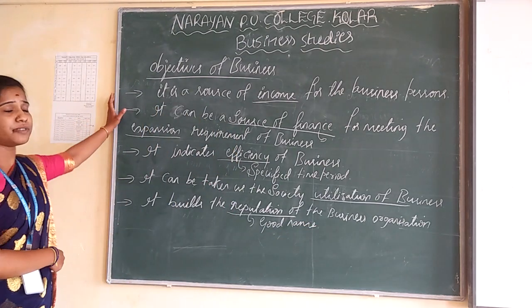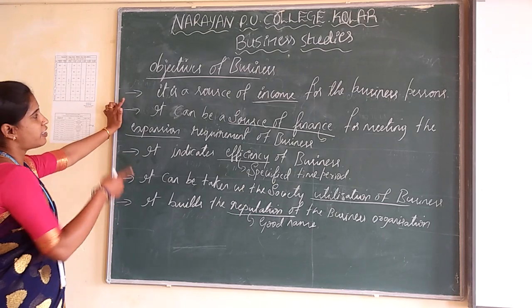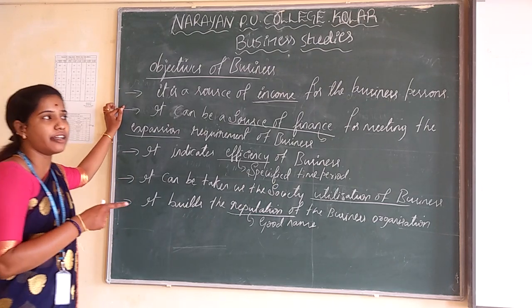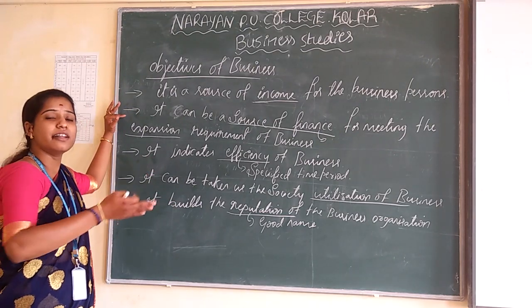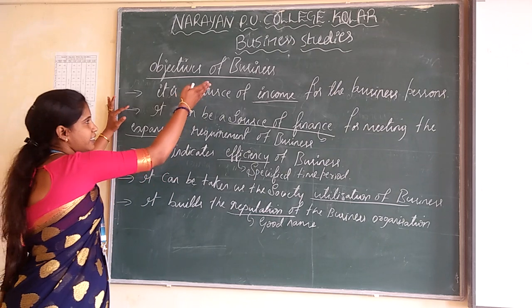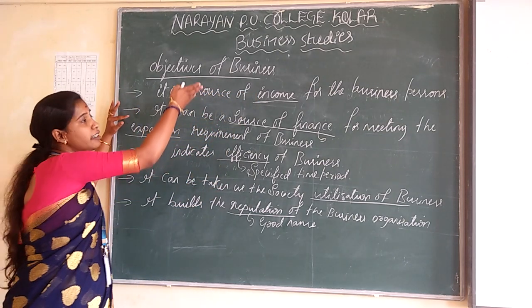The objectives of business can be asked as a 2-mark question. The first one is that it is a source of income for the business person. Income means they are going to earn their livelihood through the business. They are going to get their income through the business.